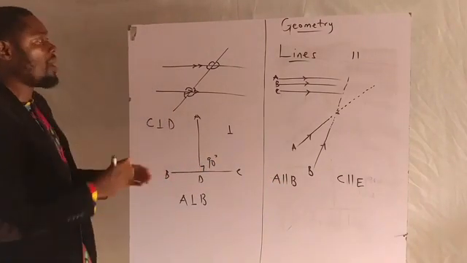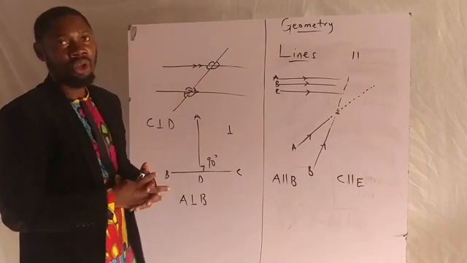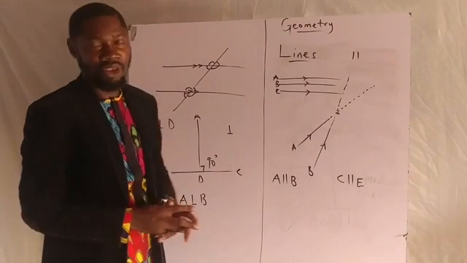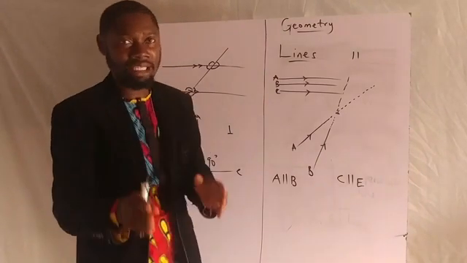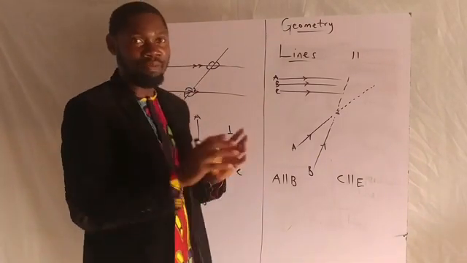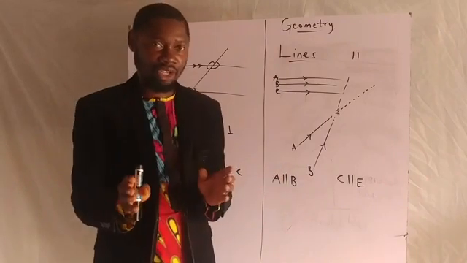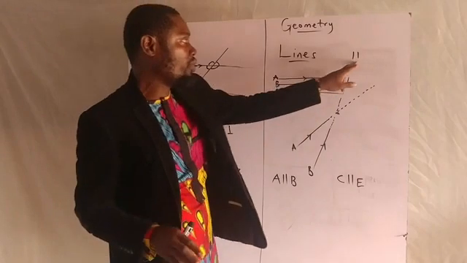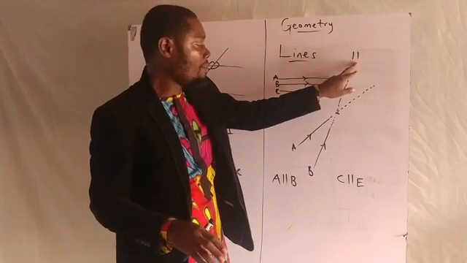So these are some of the things you need to know as a student who is studying geometry. Because right now you are a geometer and you need to understand this basic concept in geometry. For parallel lines, we use the two sticks as a symbol.